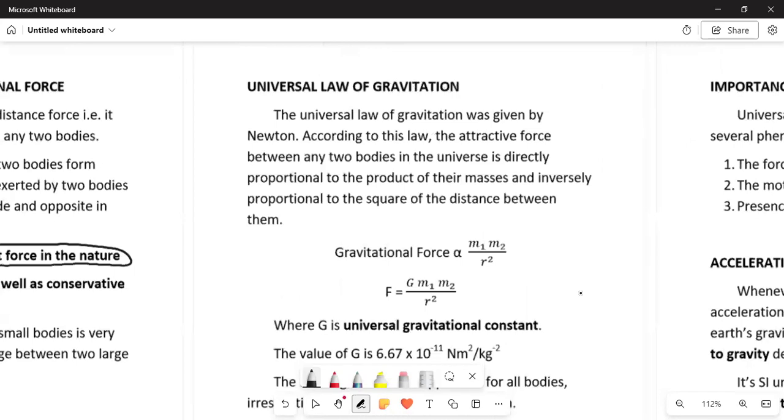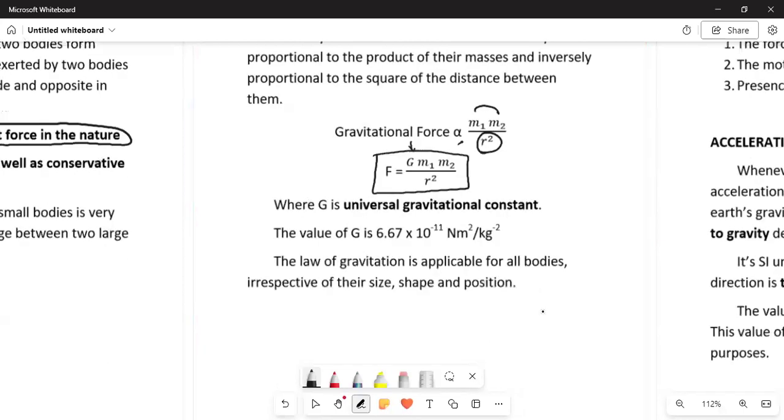In the universal law of gravitation, we saw that the gravitational force was directly proportional to the product of the masses of the two bodies and inversely proportional to the square of the distance between them. To remove the proportionality sign, we introduced the gravitational constant capital G, and from that we get the force of gravitation F equals G m1 m2 upon r square, where G was our universal constant and the value of G was 6.67 into 10 to the power minus 11 Newton meter square per kg square. This is very important.